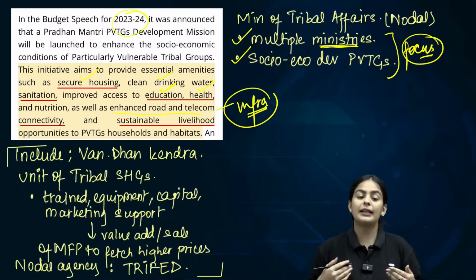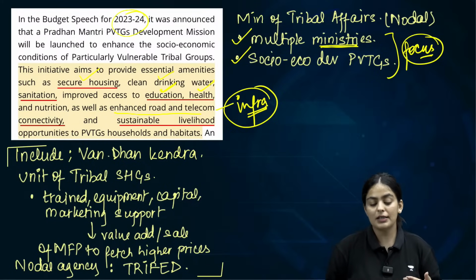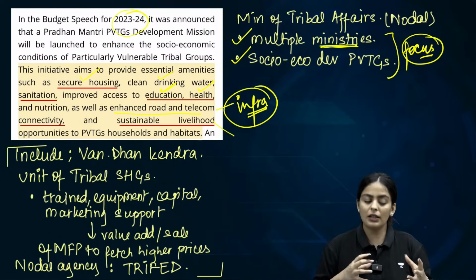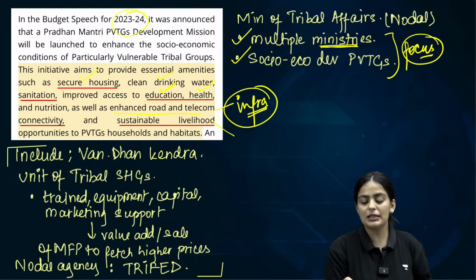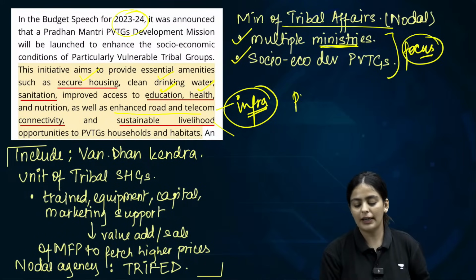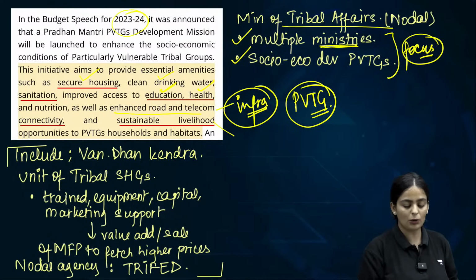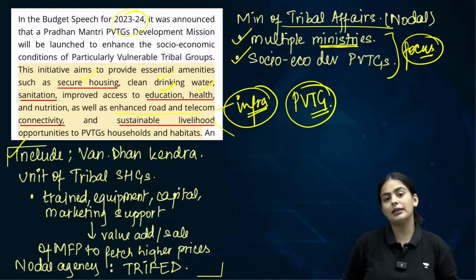Roads will be connecting their habitations to other areas in order to increase the economic potential as well as the socio-economic parameters of the PVTGs. Of course, other missions such as increasing their livelihood will also be taken up. So it's a very general sort of a scheme, PM Janman, but it is important for the context of PVTG. Clear? Another important area that it includes is the Vandhan Kendra scheme.